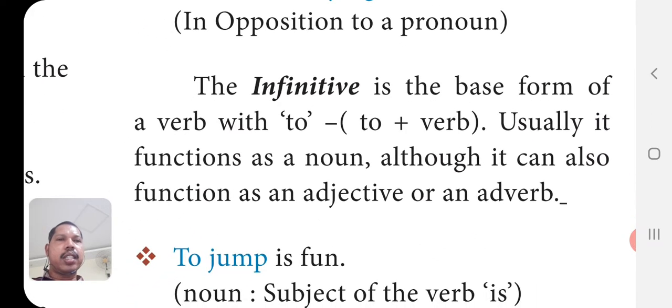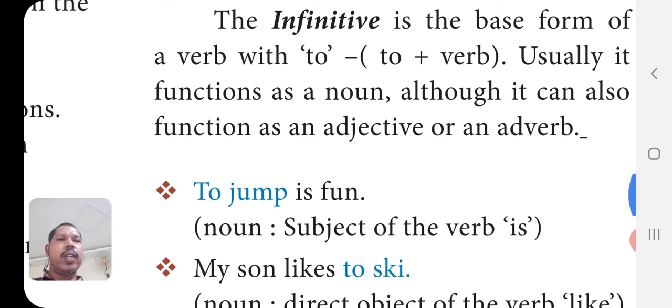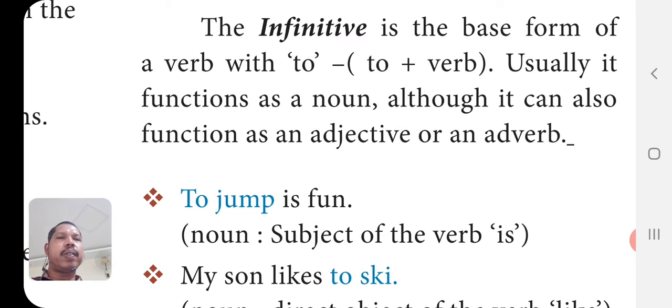Just like gerunds, how are infinitives used? Let us see. The infinitive is the base form of a verb with to. So it is also called the to infinitive. To plus verb. In gerund, verb plus ing; in infinitive, to plus verb. Usually it functions as a noun, although it can also function as an adjective or an adverb.